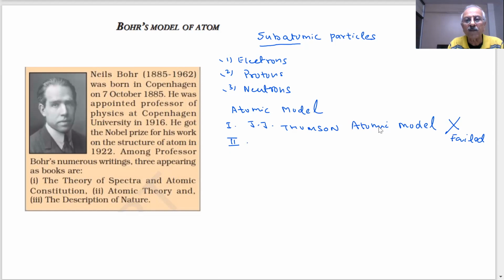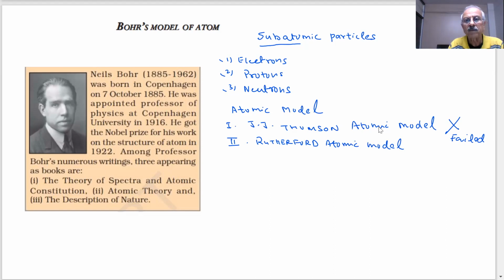And then came the most important model, what we know as the Rutherford atomic model. What is the Rutherford atomic model, students? What was proposed by Rutherford?